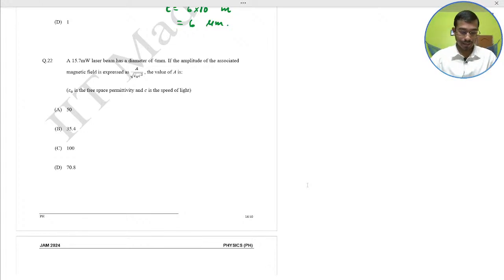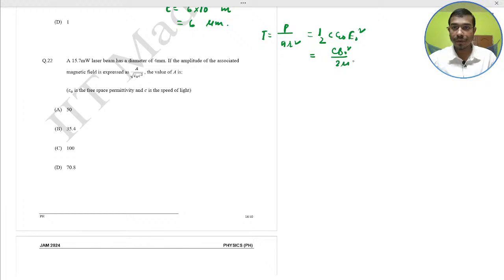Here, as I discussed in the chapter summary class, intensity I equals power by pi r square, which is equal to half c epsilon naught E naught square, which is equal to c B naught square by twice mu naught. Since 1 by mu naught means c square epsilon naught, the final result is c cube epsilon naught B naught square by 2.